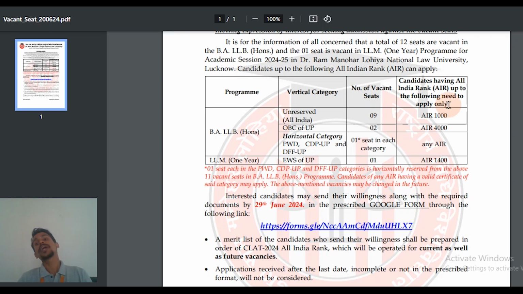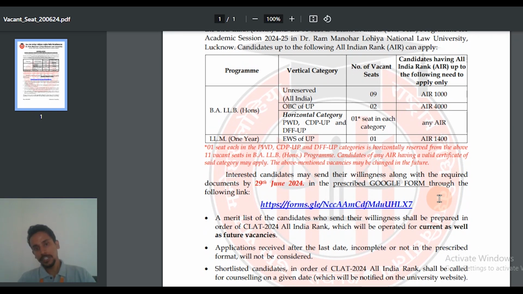They have also mentioned who can apply for these vacant seats. If you look at the same matrix, if you want to apply under the All India Unreserved category for a vacant seat, your rank should be below 1000. Similarly, if you are applying under OBC UP domicile, your rank should be below 4000. If you are applying for horizontal reservation, PWD, CDP UP or Defense UP, there is no such cutoff. For LLM, for the one seat that is available, the cutoff is All India Rank 40.